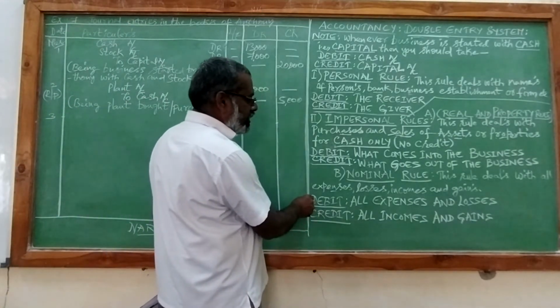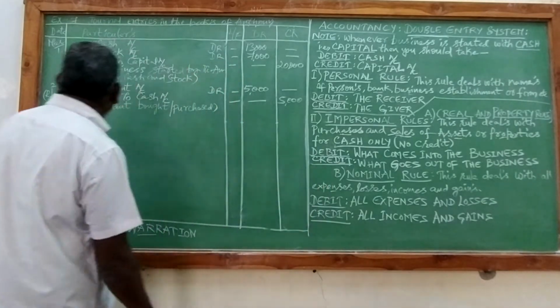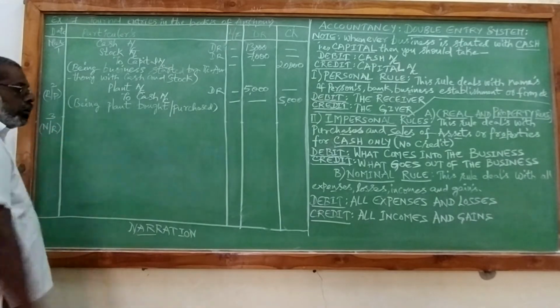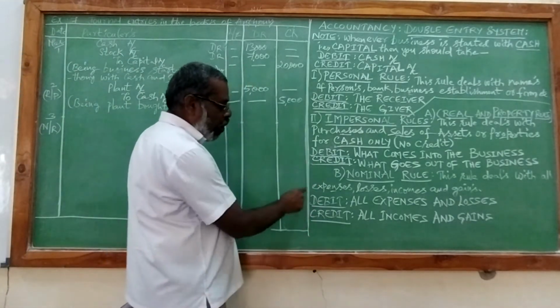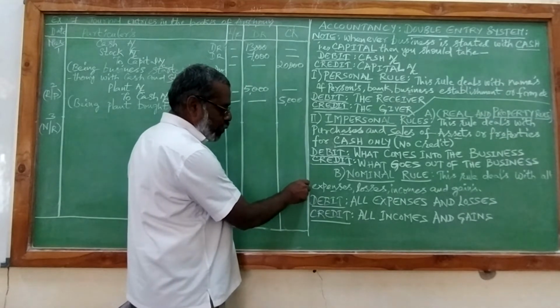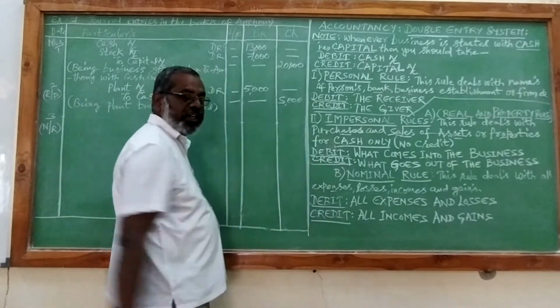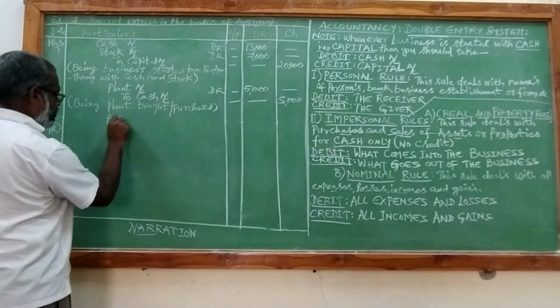So this particular postage will be dealt under the nominal rule. Under the nominal rule, it deals with all expenses, losses, incomes and gains of the business only. So here postage is an expense. So debit all expenses and losses. So I will debit postage.